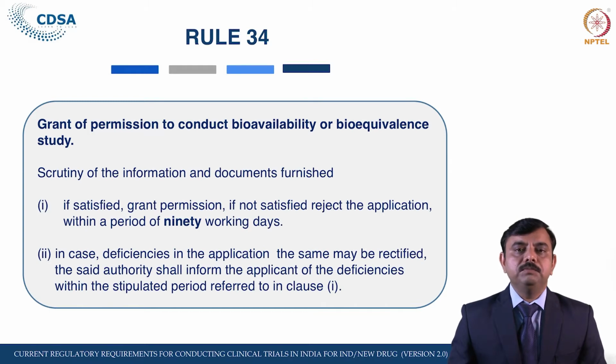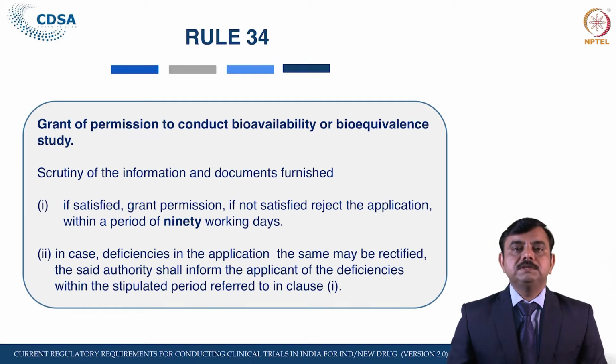So there should be a communication from the central licensing authority within 90 working days, and if satisfied after submission of the documents, the central licensing authority may accept the application, or if not satisfied, then they can reject the application.